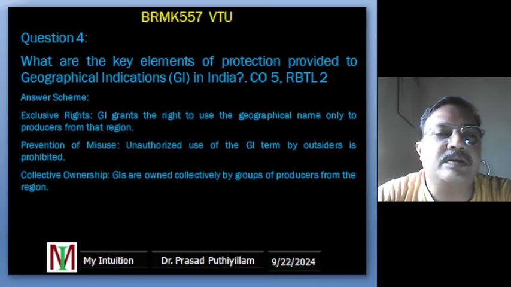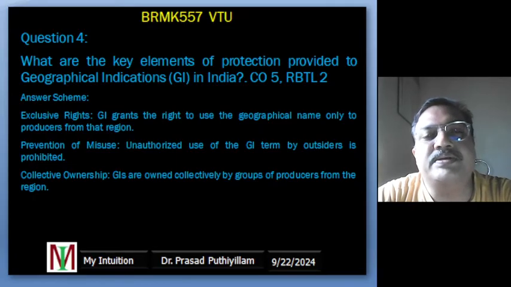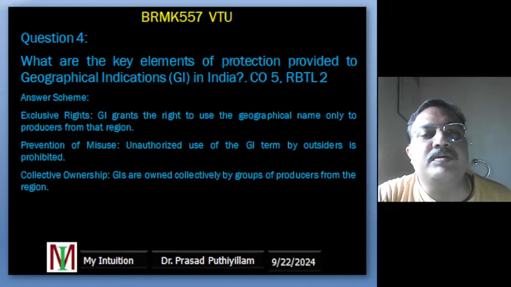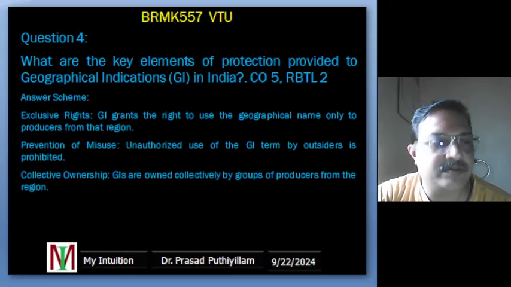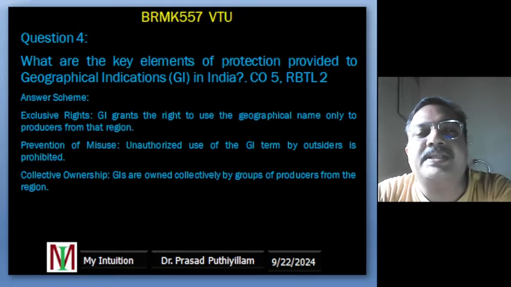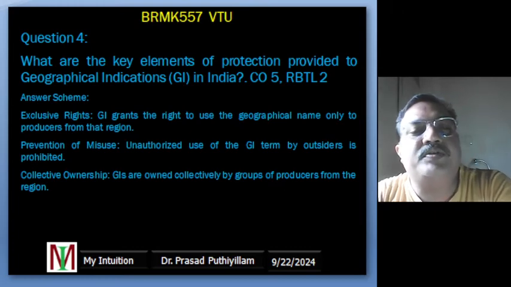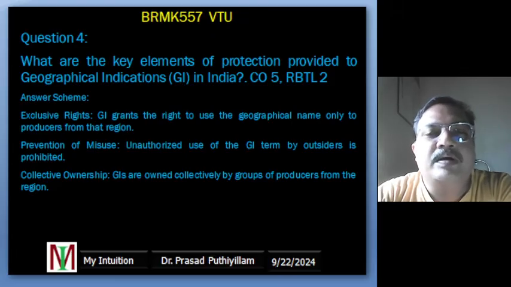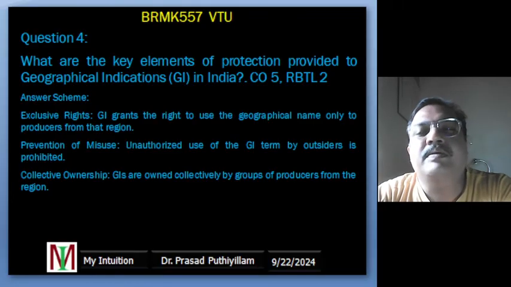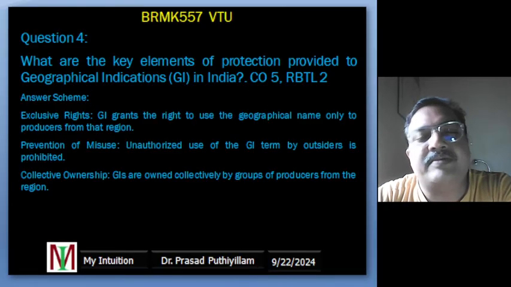Collective ownership. Geographical indication names are owned by groups of producers from the region, not by any individual. This allows all the authentic producers from that area to benefit from the use of the geographical name. For example, all the farmers who grow basmati rice in the specific region of India share the right to use the name basmati. It is not owned by one single person, but by a community of farmers from a particular area, which you can search and find out.